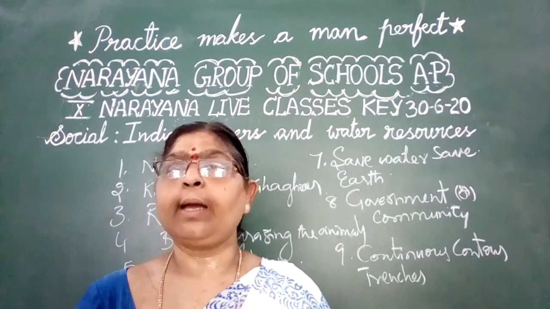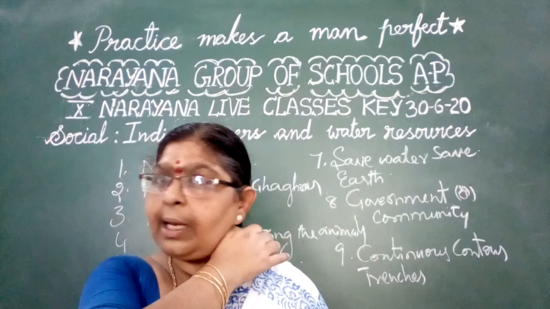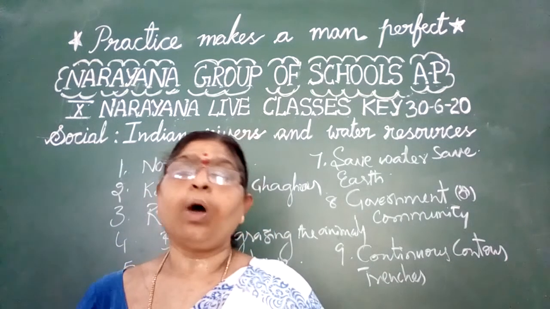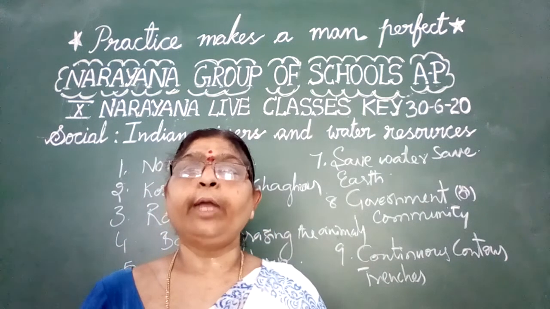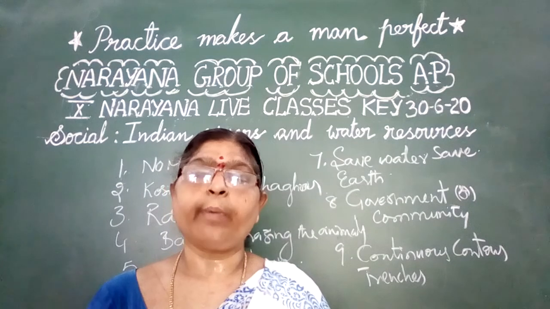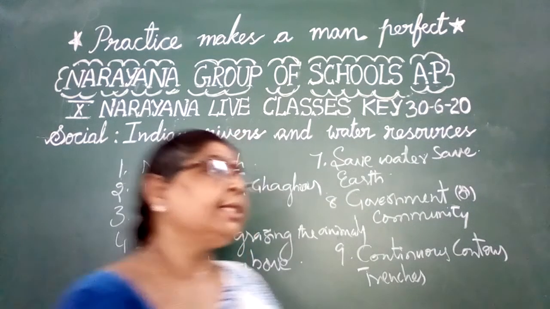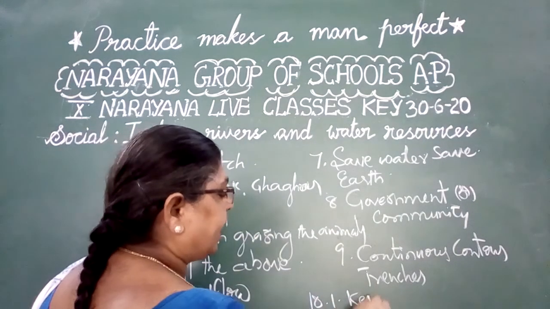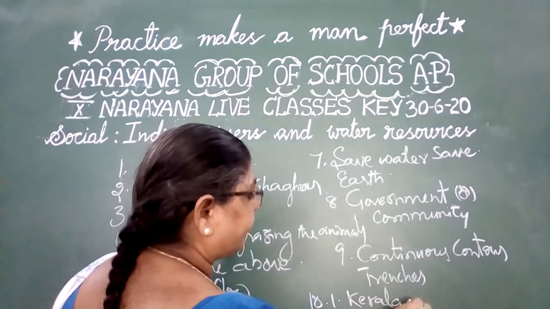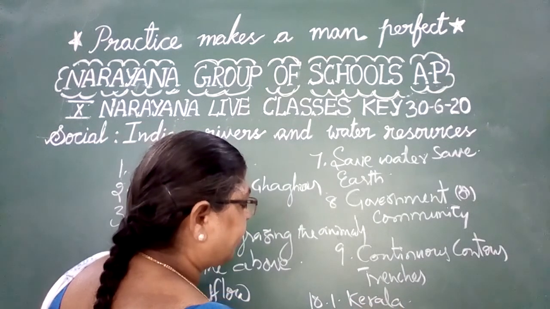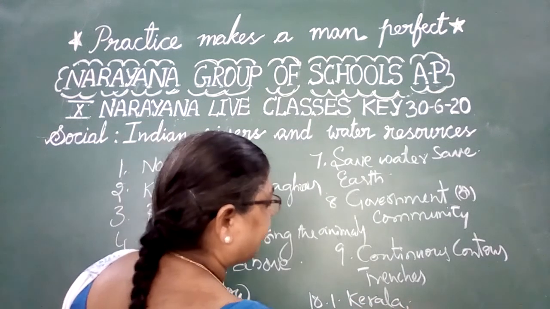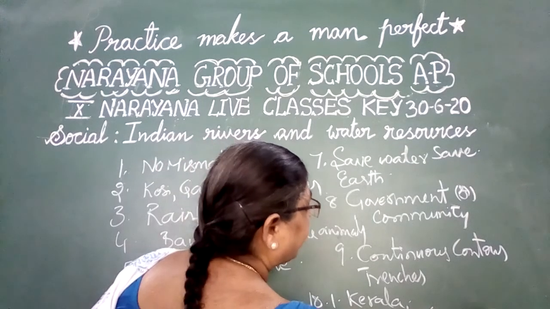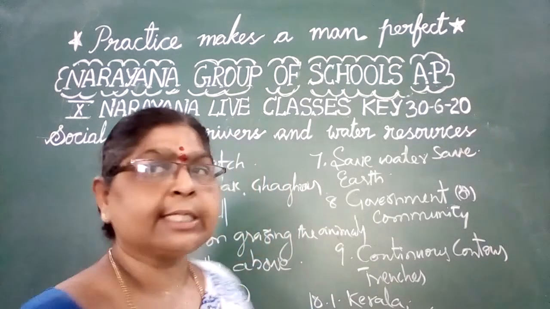Now let us learn about a small village, Perumatti village. What is the problem of Perumatti village? This Perumatti village is in the state of Kerala. They have an agreement with the Coca-Cola company for a lease.